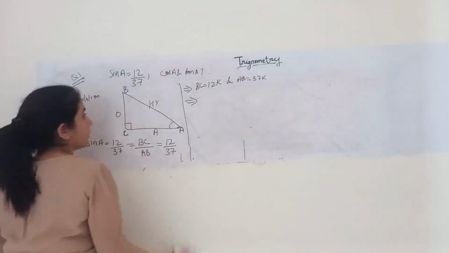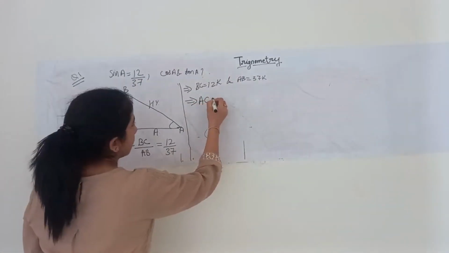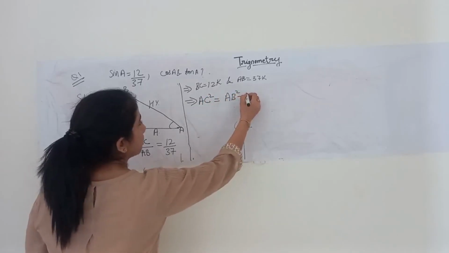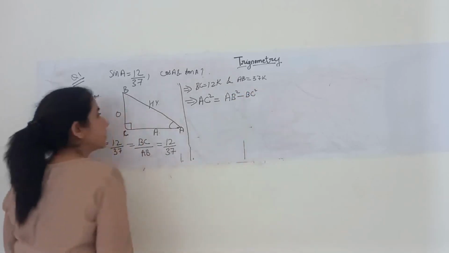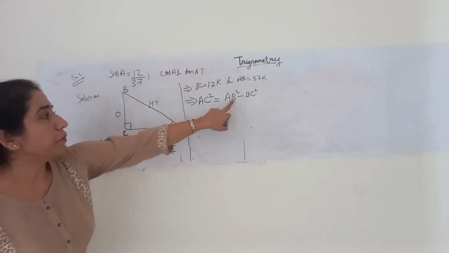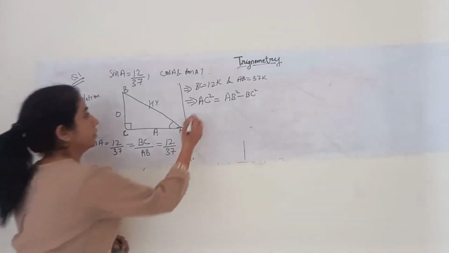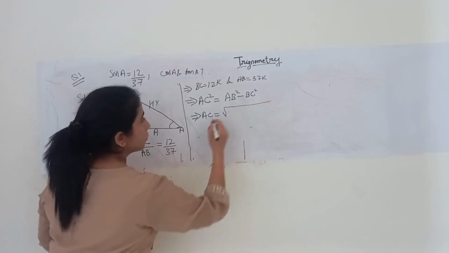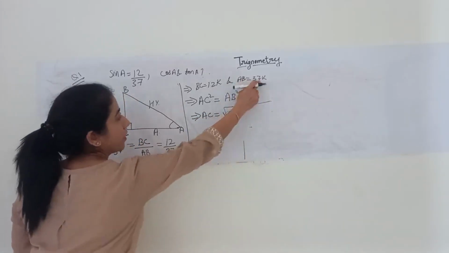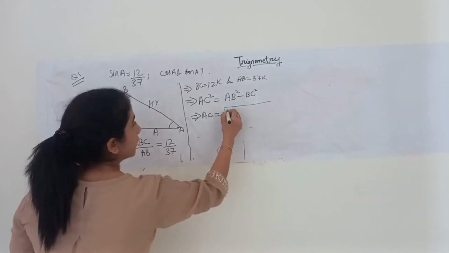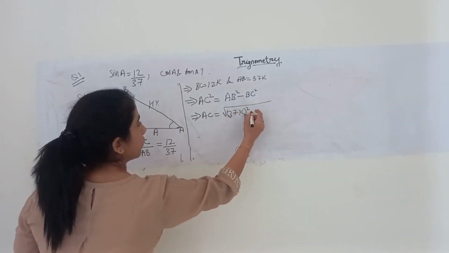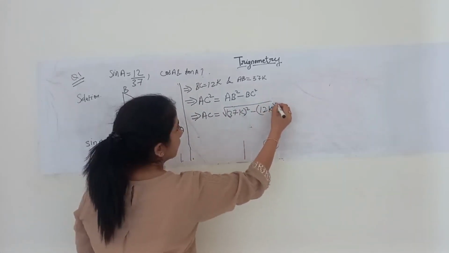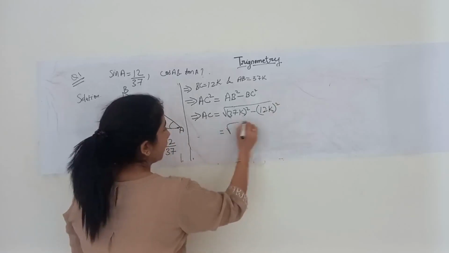So by Pythagoras theorem, we can find that AC square is equal to AB square minus BC square. No doubt till here. Hypotenuse minus the other side. AC can be written as the square root of AB square minus BC square. What is the value of AB? That is 37K whole square minus 12K square.